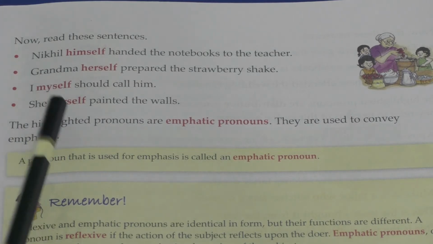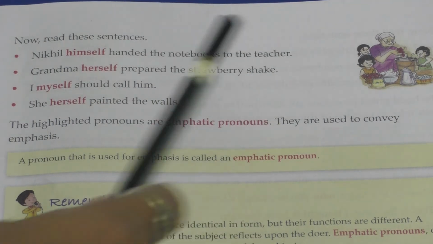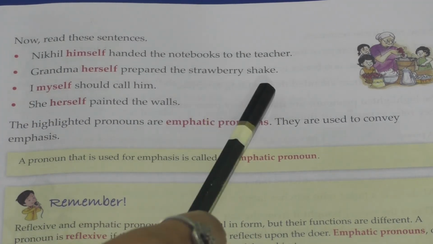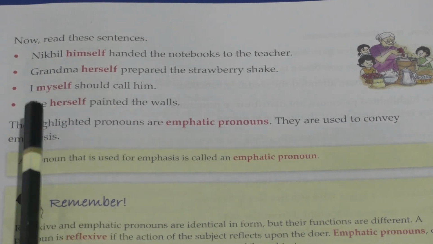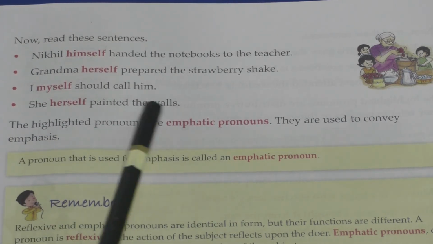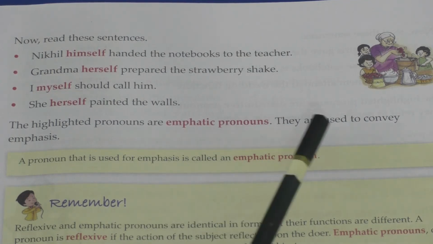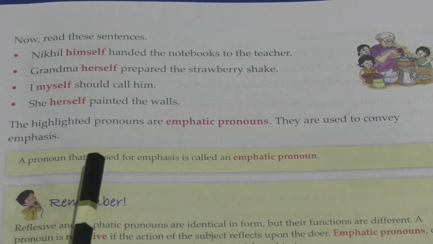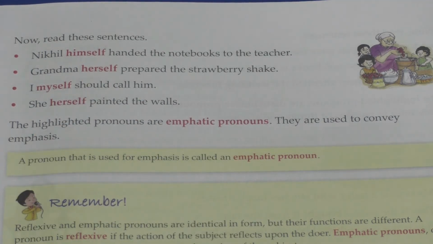Now students, look at this set of examples. Nikhil himself handed the notebooks to the teacher. Grandma herself prepared the strawberry shake. I myself should call him. She herself painted the walls. The highlighted pronouns are emphatic pronouns. They are used to convey emphasis. That is, a pronoun used for emphasis is called the emphatic pronoun.